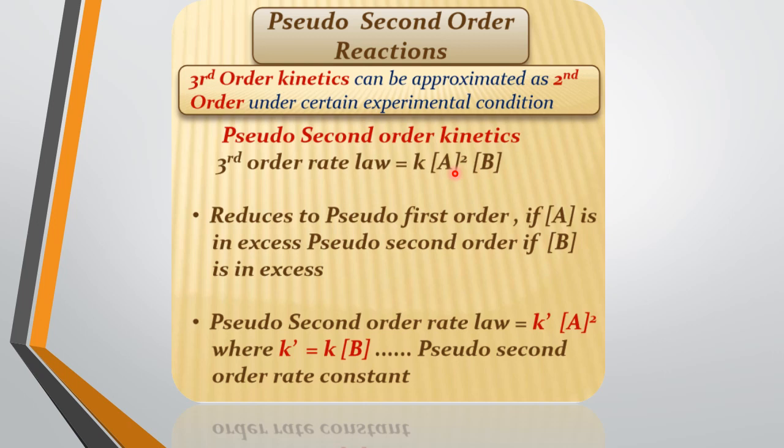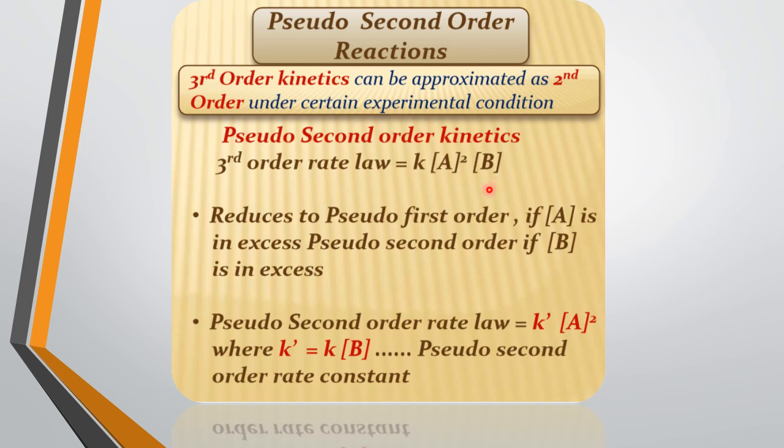I told you, right? If the concentration of any of the reactants is in excess, we take it as constant. So if concentration of A is in excess, then A raised to 2 goes into the constant. So what is left? Concentration of B raised to 1. That means it is a pseudo first order reaction. Although looking at the equation it seems to be a third order reaction, but what happened? Pseudo first order.